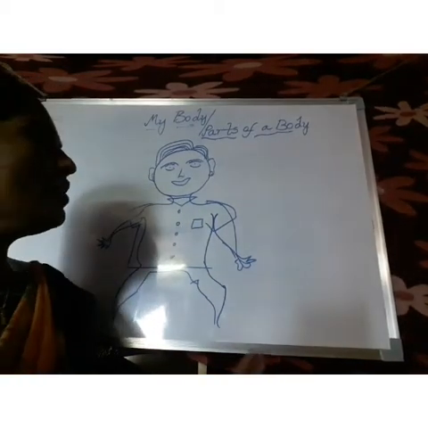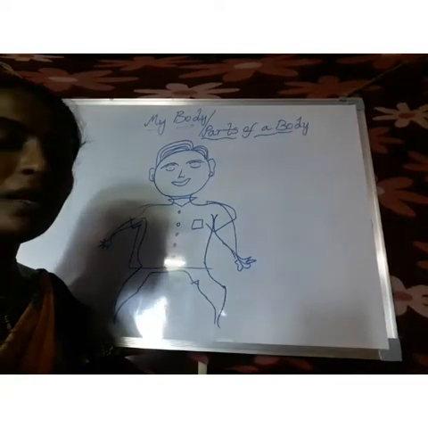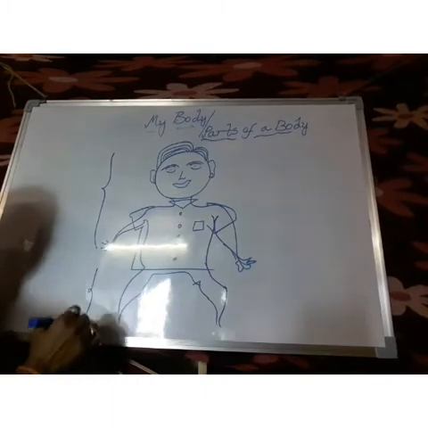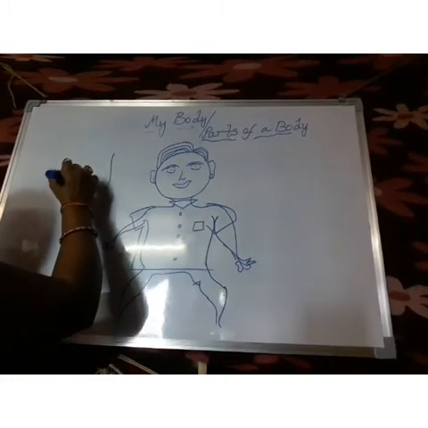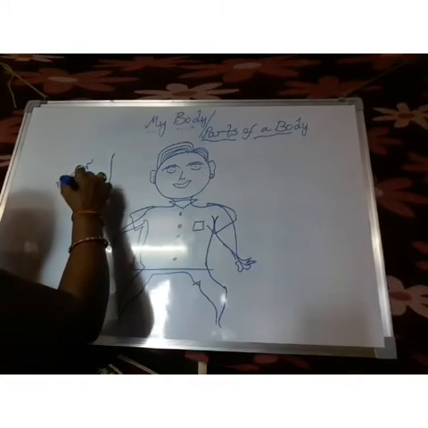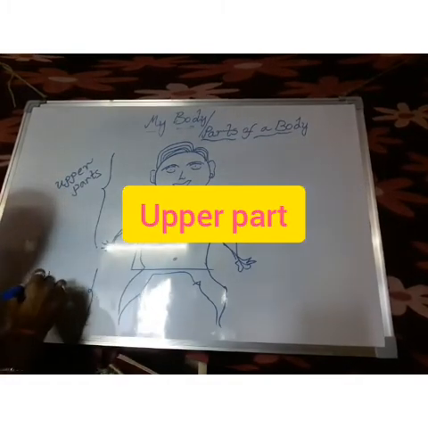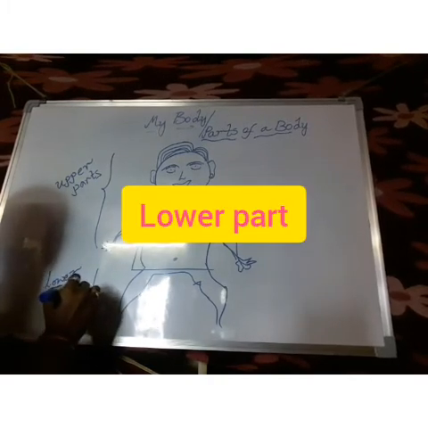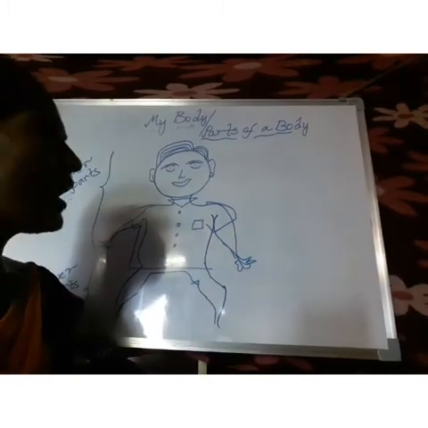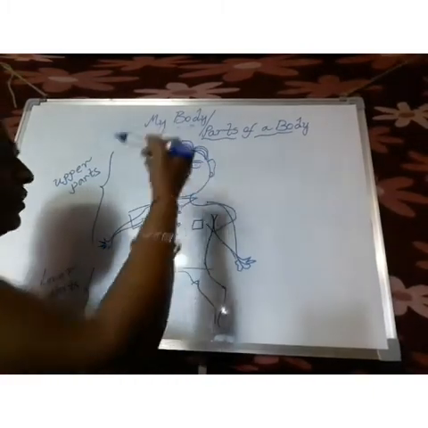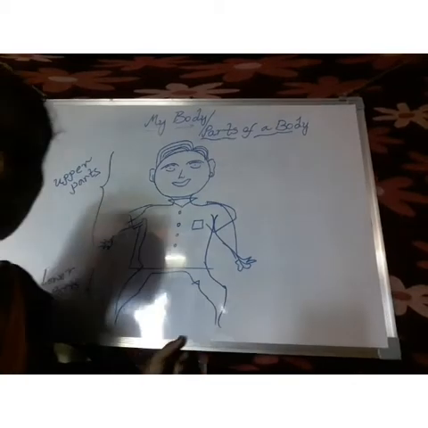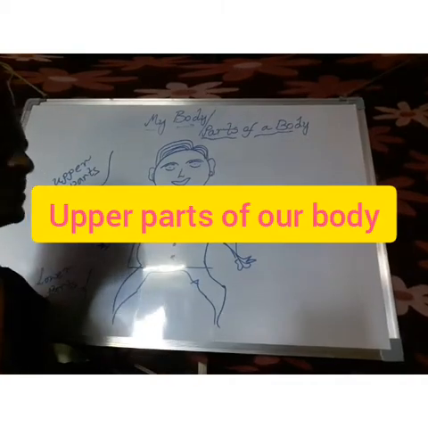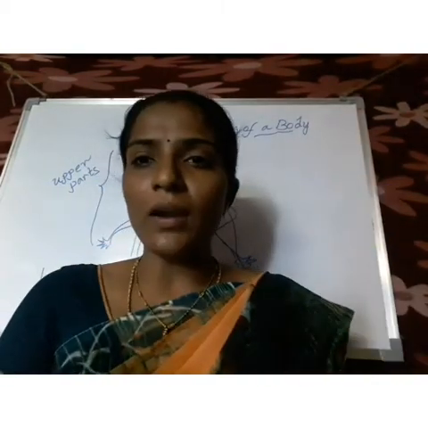We know about that. First of all, our human body is divided into two parts. One is upper parts, and the second one is lower parts. Today we have to know about the upper parts of our body. So we have to learn about the parts names.